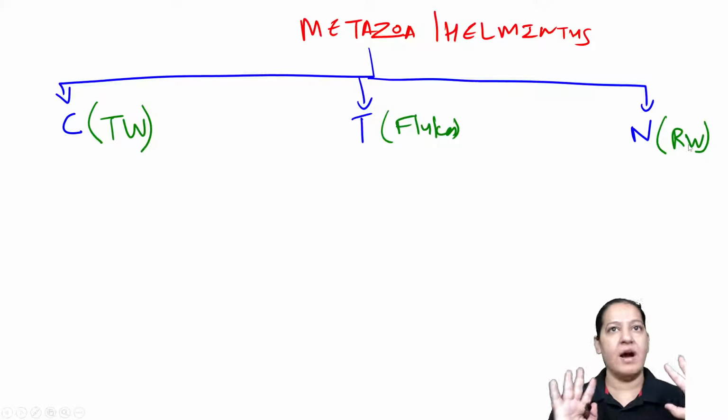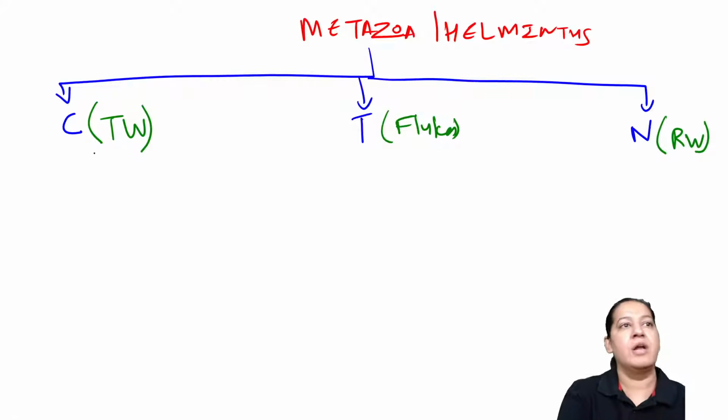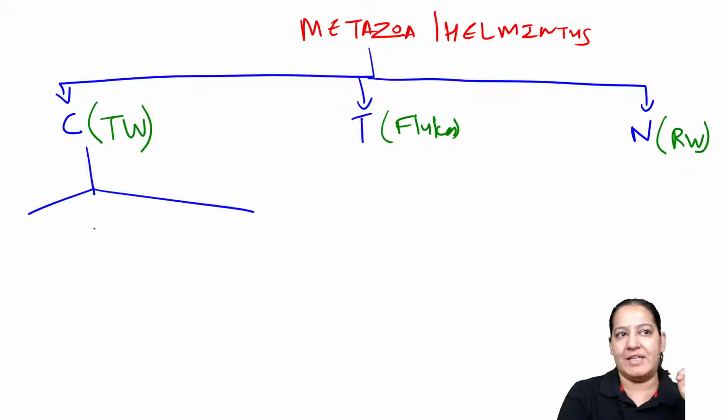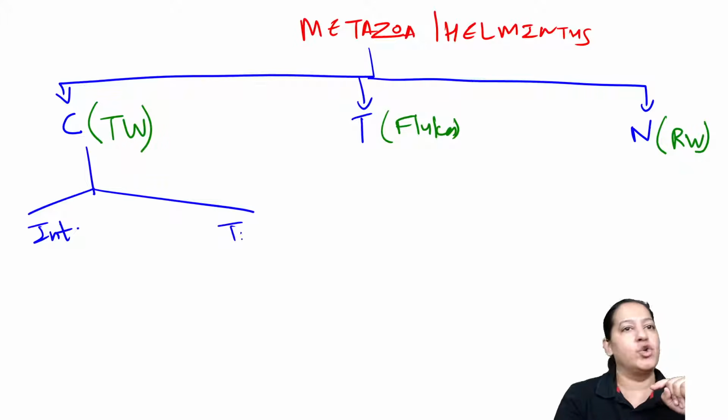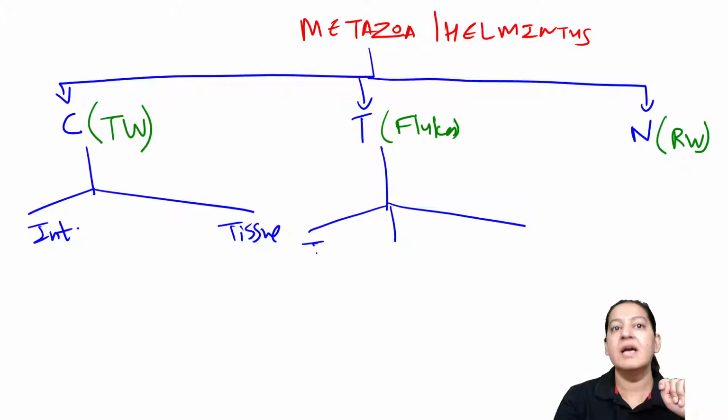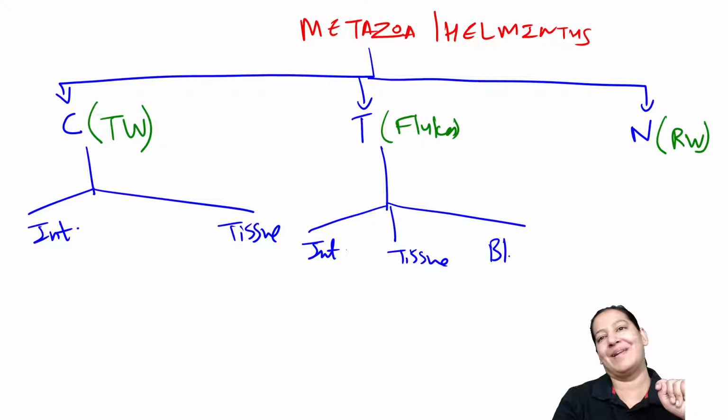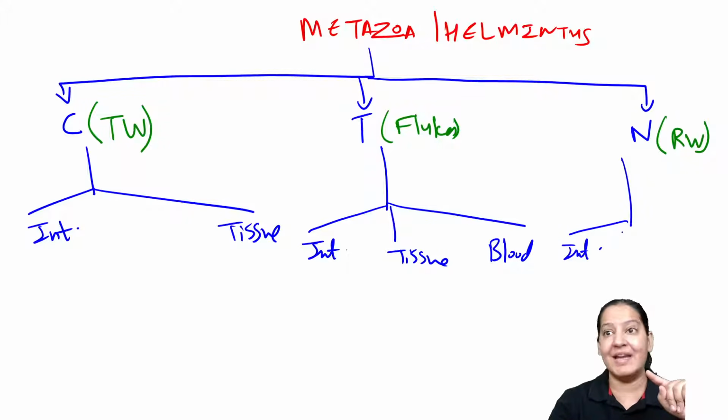If you have learned their other names, come on to further classification. We divide cestodes only in two categories: the intestinal one and the tissue one. There is no cestode which resides in blood. Trematodes we divide into three categories: the intestinal one, the tissue one, but also we have the blood one. Nematodes also we divide in the same three categories: the intestinal one, the tissue one, and the blood one.